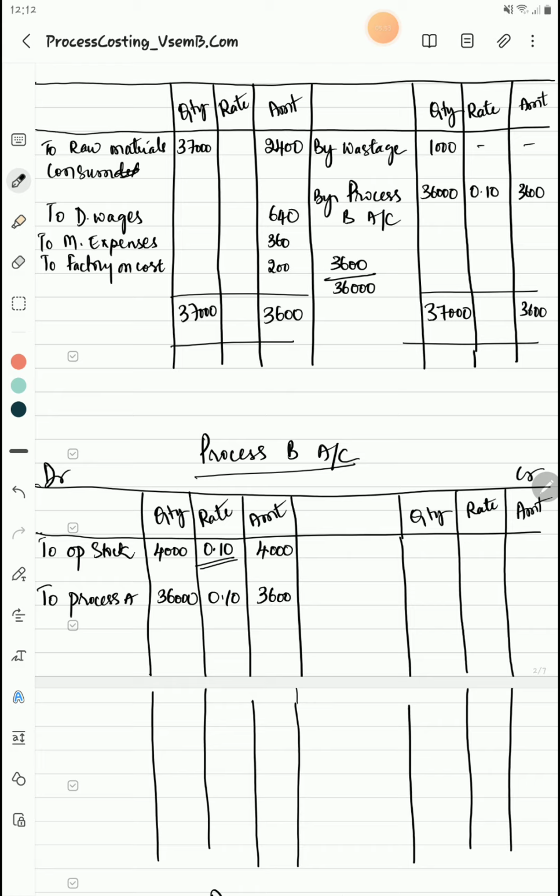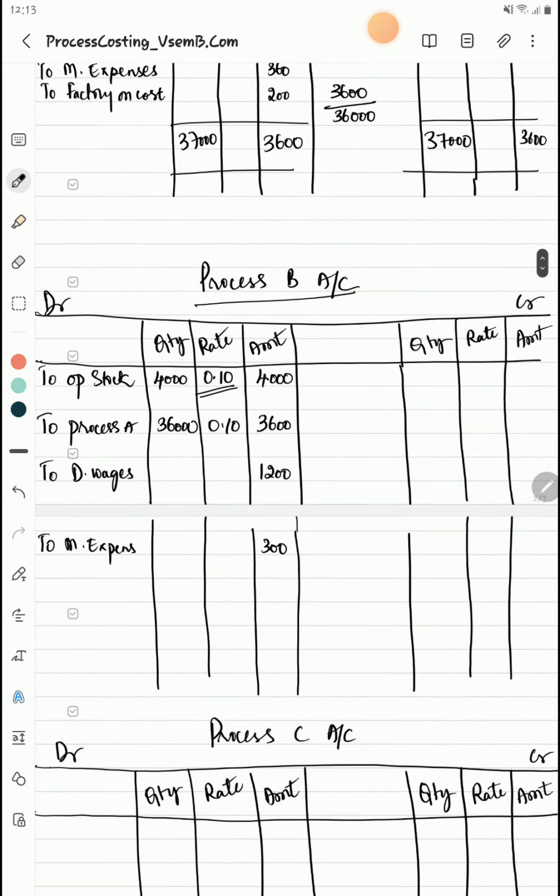Next is to write other expenses, isn't it? So to direct wages, here also it is given, isn't it? To direct wages 1,200. This is an amount, so I am writing it in the amount column. To machine expenses, that is 300. Just see the question regarding process B only. So to factory on cost, that is 225. Then raw material consumed is not there,